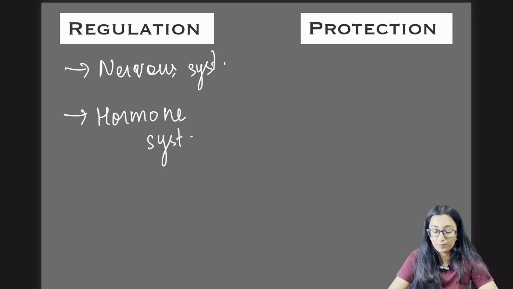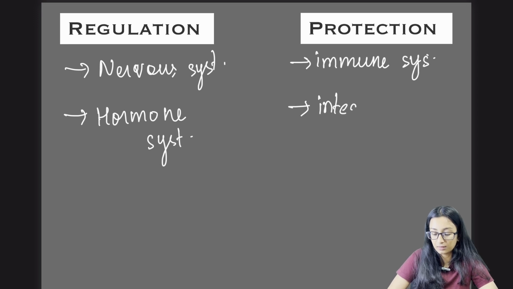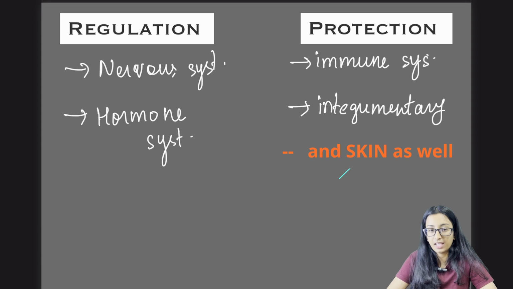And how are we protected? We are protected by our immune system, which consists of T cells, B cells, T helper, T killer, and the lymph nodes, the lymphatic vessels. And we have the integumentary system, that is our nails and hair.